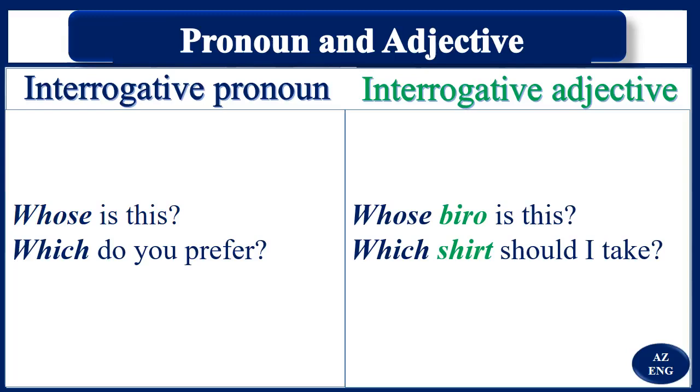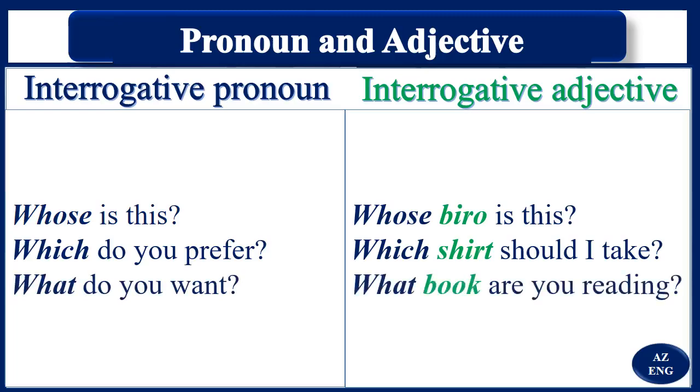So which here is an interrogative adjective. What do you want? Interrogative pronoun. What book are you reading? Interrogative adjective. It is not difficult.